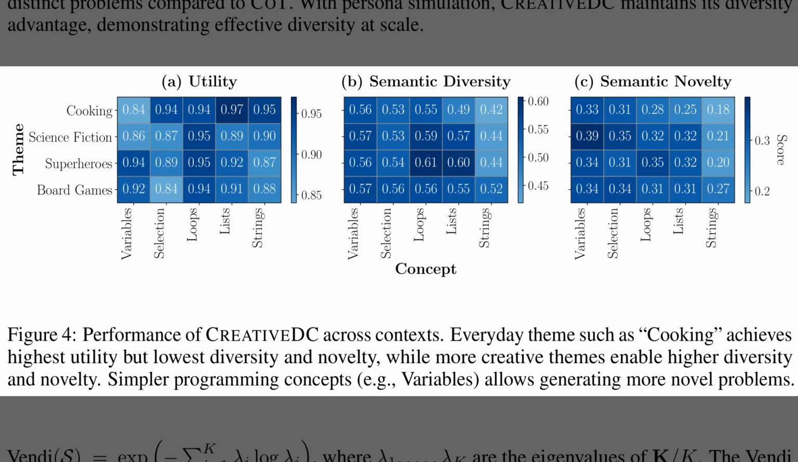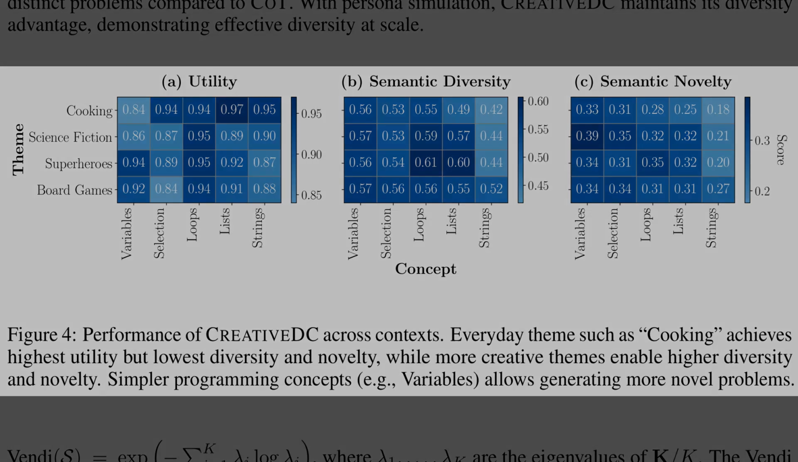Well, having established the scaling advantage, Figure 4 now breaks down performance across different themes and programming concepts using 3 heat maps. In the first panel for utility, the top row for the cooking theme is bright blue, meaning familiar topics generate valid problems easily. However, in the middle and right panels, the science fiction and superheroes themes take the lead with higher diversity and novelty. This illustrates that creative themes unlock more freedom than everyday ones. Additionally, simpler concepts like variables on the far left consistently allow for more novelty than rigid structures like strings.